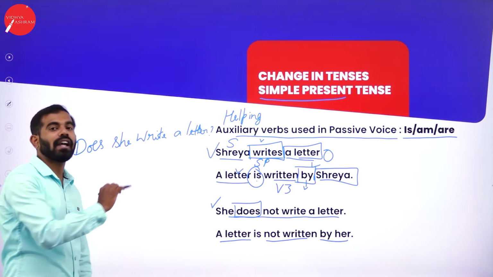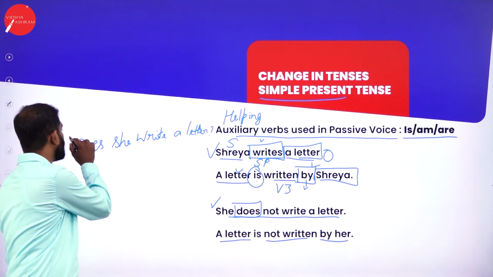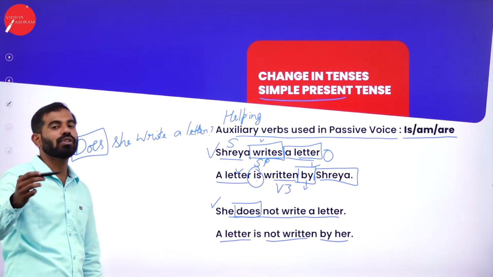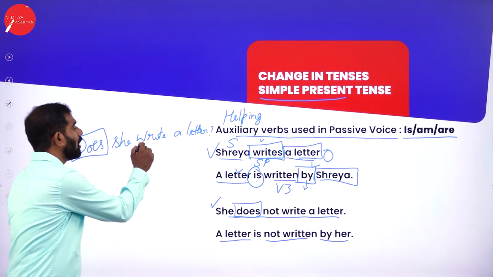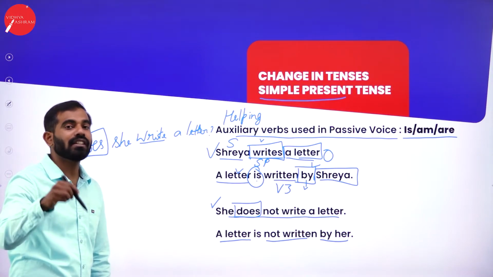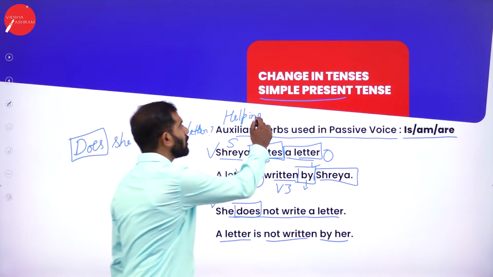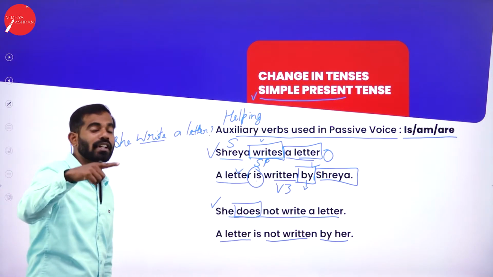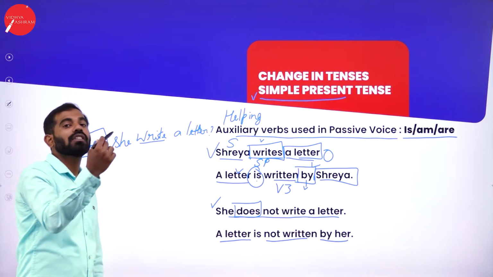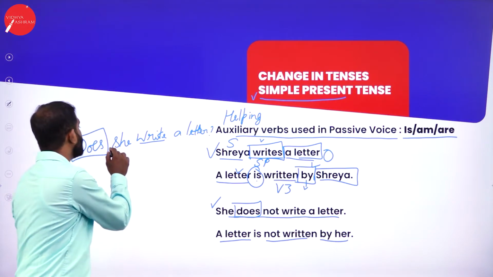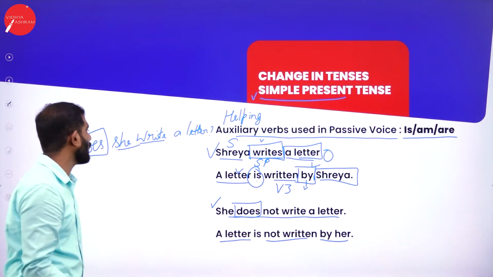First, you identify the tense, and there is no tense here because you cannot identify it with the presence of do, does, did forms. Whenever we use a do form, remember the rule I have taught you: the verb will always be in present tense. So you take this as present tense. Remember, if the question asks you to change this active voice into simple past tense or simple present tense, then you have to keep this in mind, simple present tense, and change it accordingly.